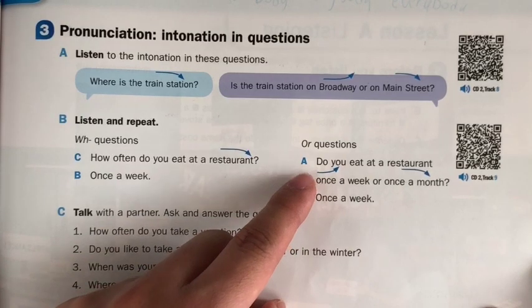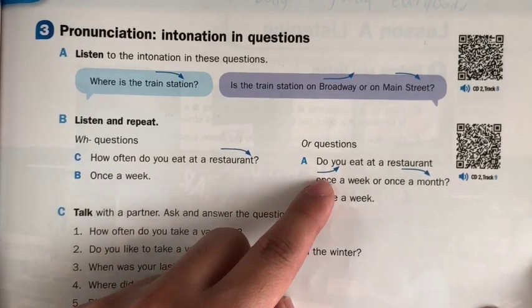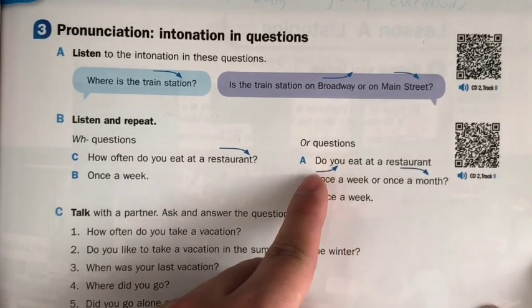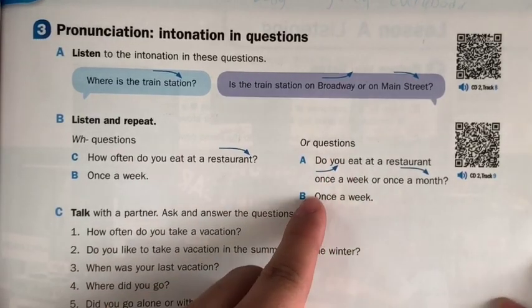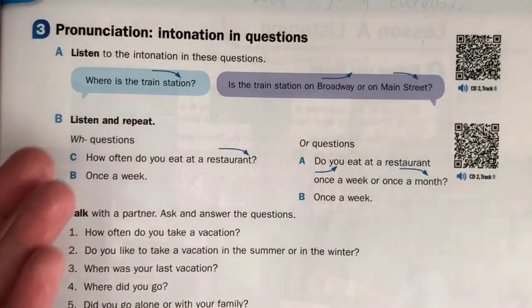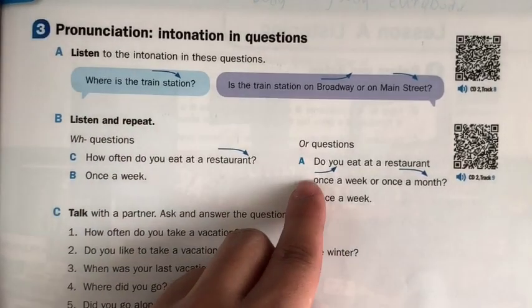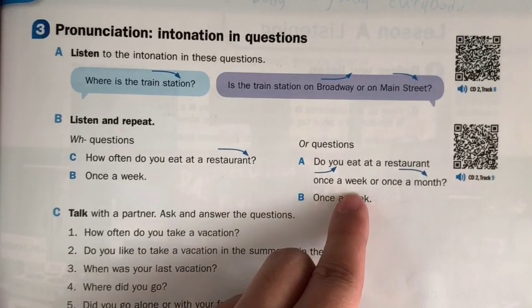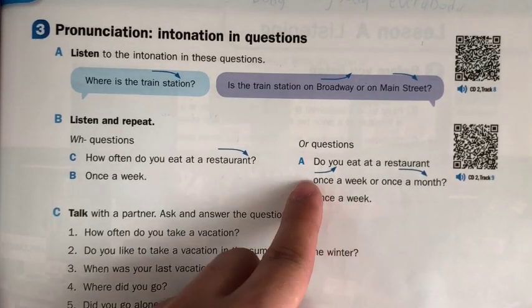With or questions, we can show a difference. We can show, do you want this one or do you want this one? Do you eat at a restaurant once a week? That's not right. It shouldn't be there.